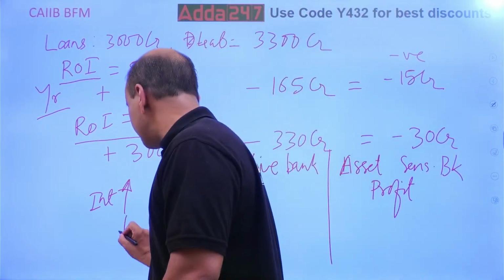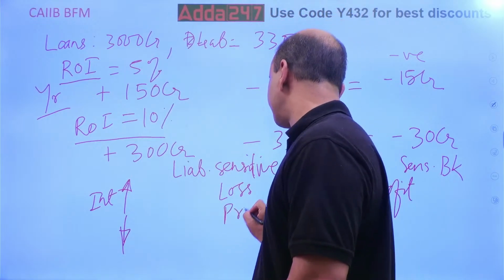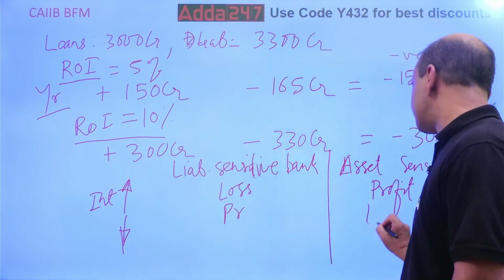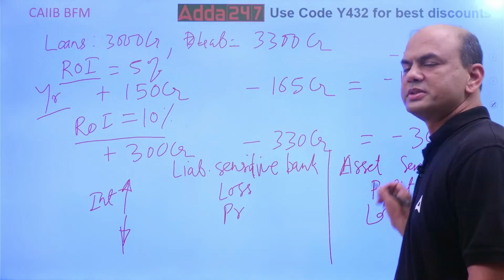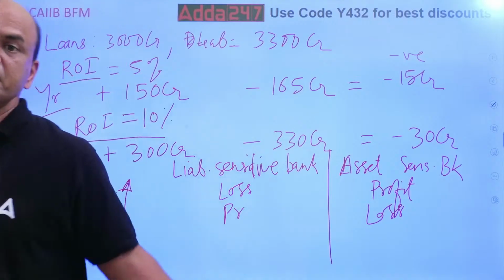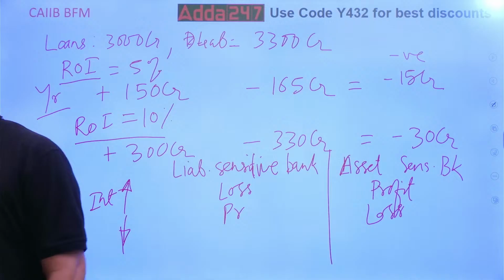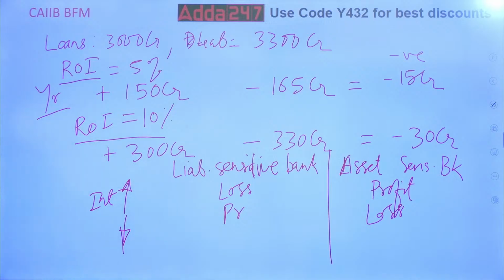If it goes down, then a liability sensitive bank will be in a profit and the asset sensitive bank will be in a loss. Got it? Simple rule you must remember. This thumb rule you must always remember. This is a part of your module C. Yeah, in C you have this. So don't miss this term. Got it everyone? Move on, next one.